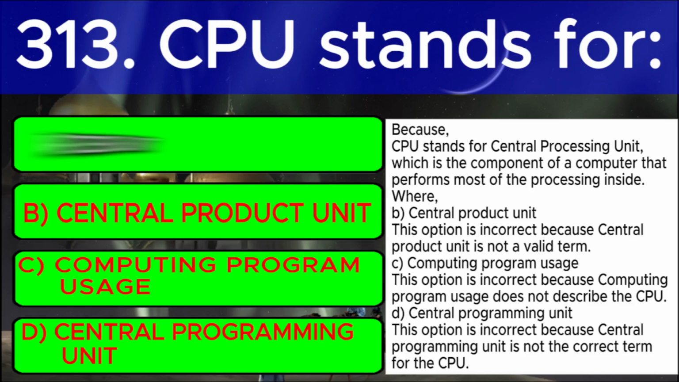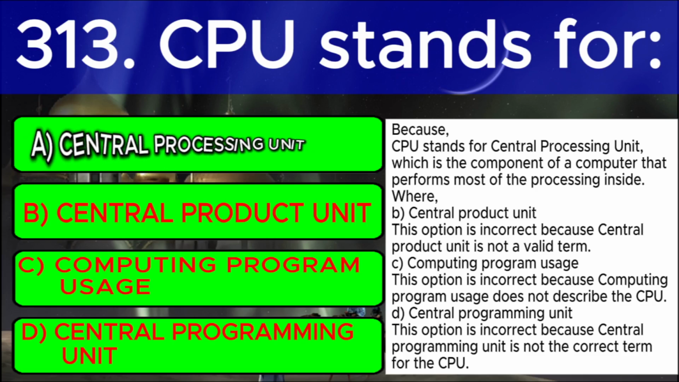Where B. Central Product Unit. This option is incorrect because Central Product Unit is not a valid term. C. Computing program usage. This option is incorrect because computing program usage does not describe the CPU. D. Central Programming Unit. This option is incorrect because Central Programming Unit is not the correct term for the CPU.